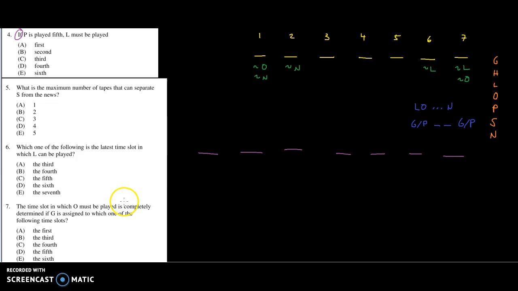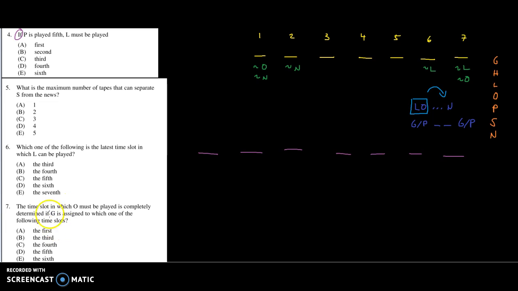The time slot in which O must be played is completely determined if G is assigned to which of the following time slots? Okay, so just translate this. When something is completely determined, it means if I put G in one of these spaces, do I only have one possible place where I could put O? We know that O has to be right next to L, right? So I have to have a block of 2 in order for this to work. And I also have to have at least another space after that block of 2 in order to place N. So there's really not much you can do here other than just go down the line.